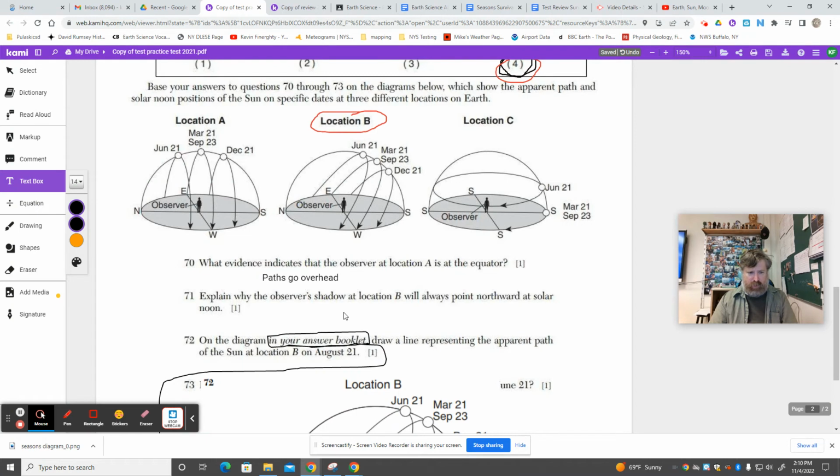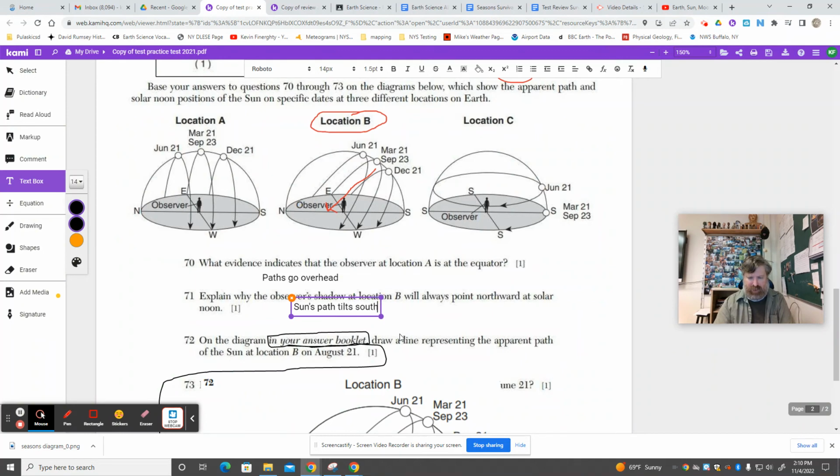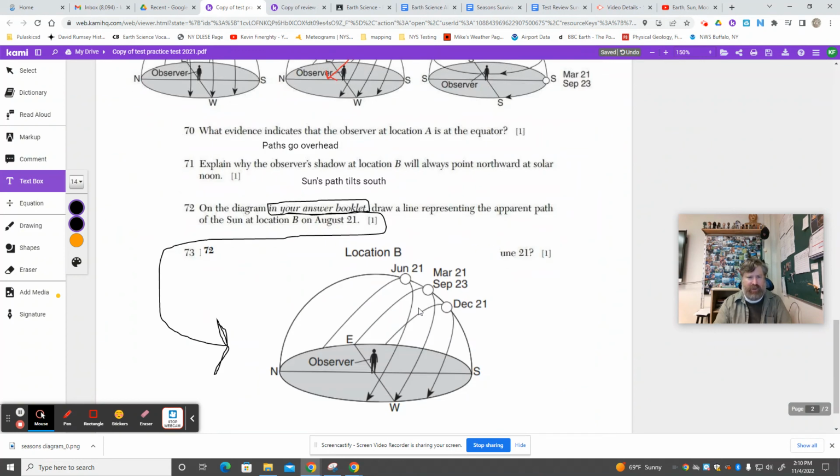Explain why the shadow at B will always point northward at solar noon. I guess, I don't know, it seems like kind of a silly question, right? But it's because it's tilted towards the south. It just feels redundant. Because the sun's path is tilted to the south, that makes the shadow point towards the north. Sun's path tilts south. That's one of the ones where they make it more wordy than it needs to be. It makes it feel more complicated than it really is.